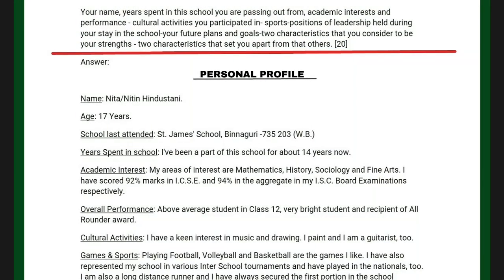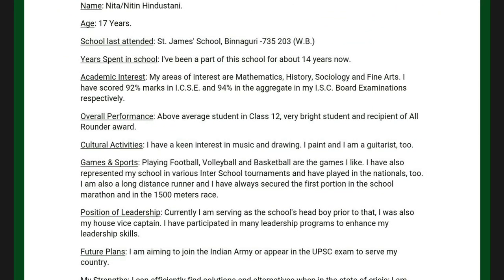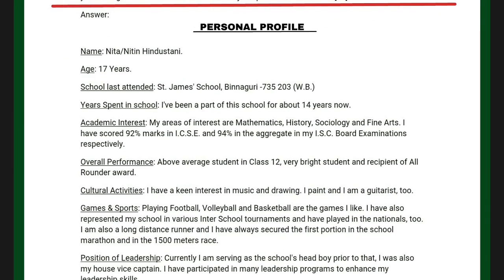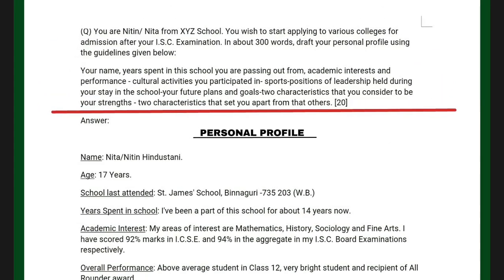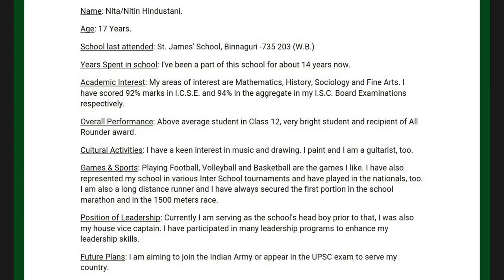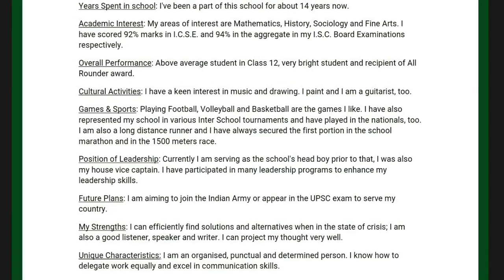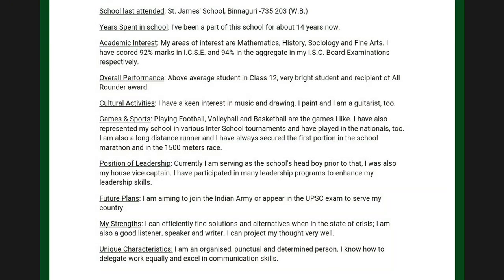Keep this in your English language copies so that whenever you need to refer to it, you can quickly do so and remember the heads. According to the points or guidelines provided, these are the subheadings which we have used and elaborated, and altogether it should come to 300 words.